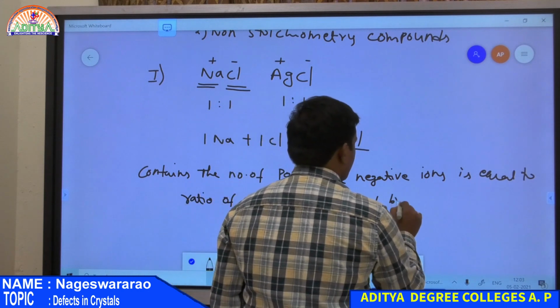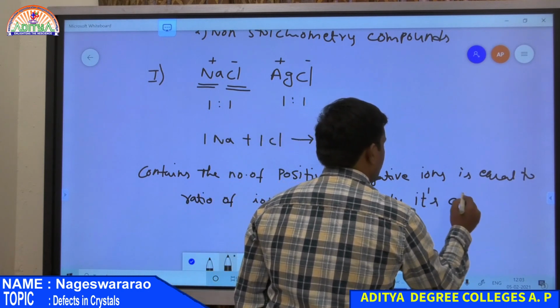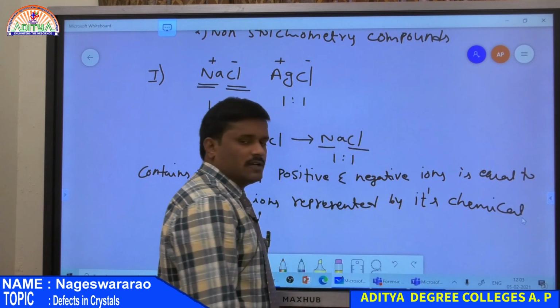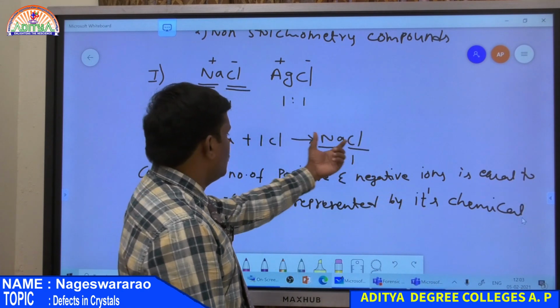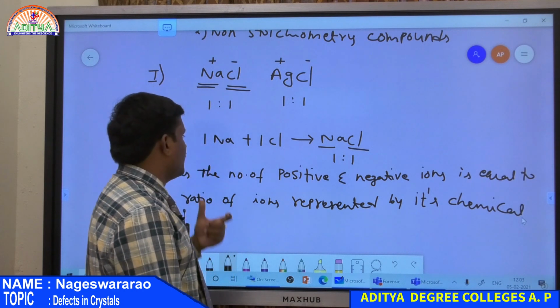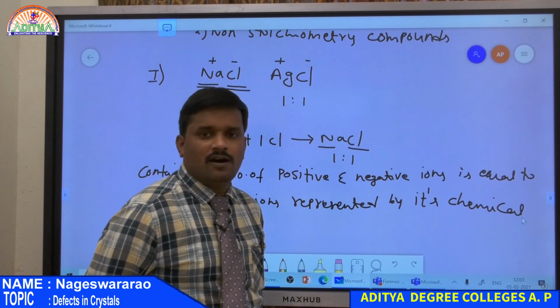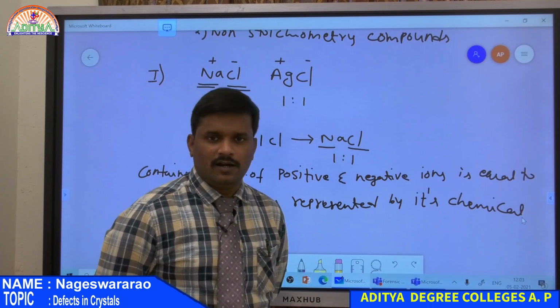Here the chemical formula contains a 1:1 ratio and the number of moles of ions is also 1:1, so both are equal. That is why these are stoichiometric compounds.